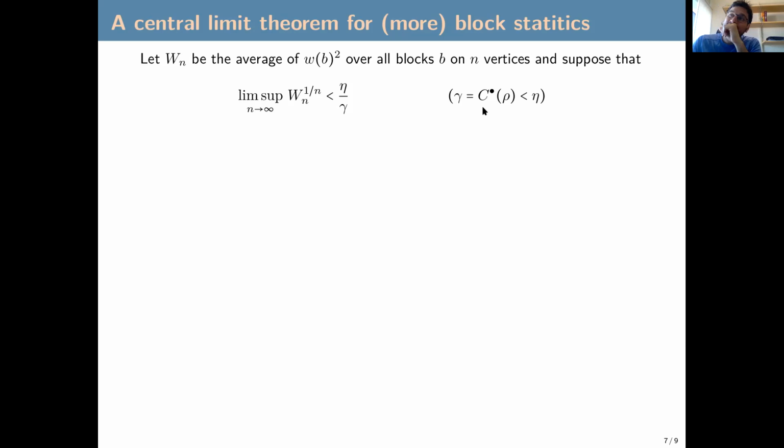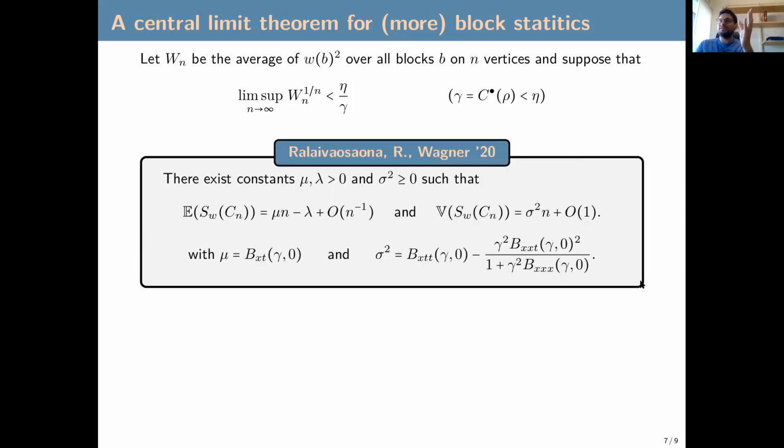I will repeat, gamma is the univariate generating function of the connected graph with the vertex. It's the valuation of its dominant singularity. So if we are in this context, if we have a block statistic satisfying this, then we prove that the expectation and the variance are linear, and we can also compute them. We give a way to compute those coefficients here, and also the lambda here, but I didn't put it. There is also a formula computing the lambda in the expectation, and the variance.